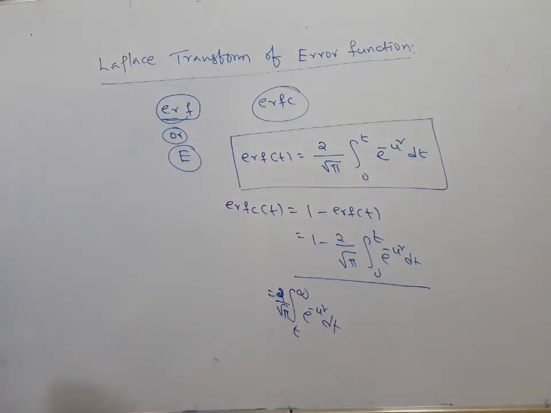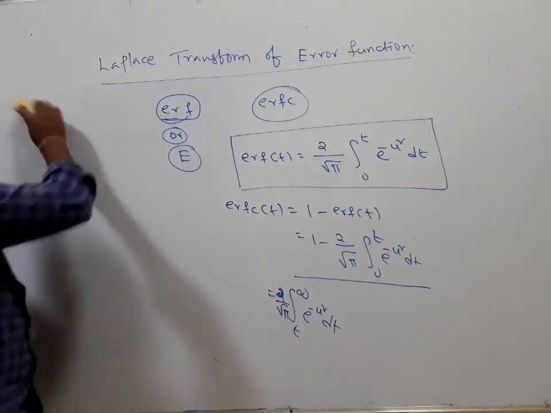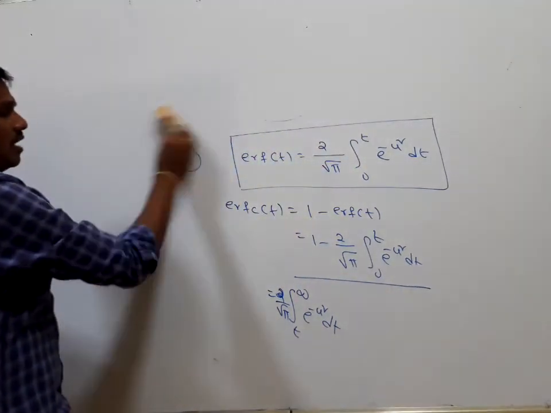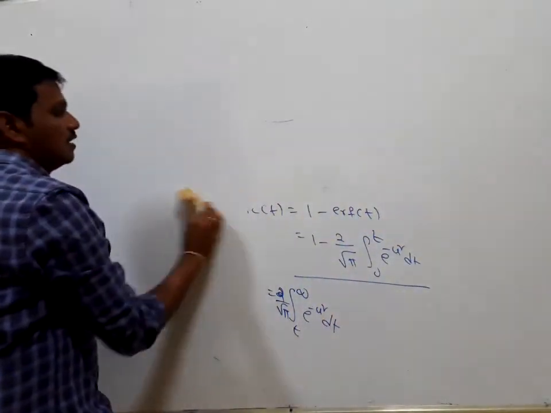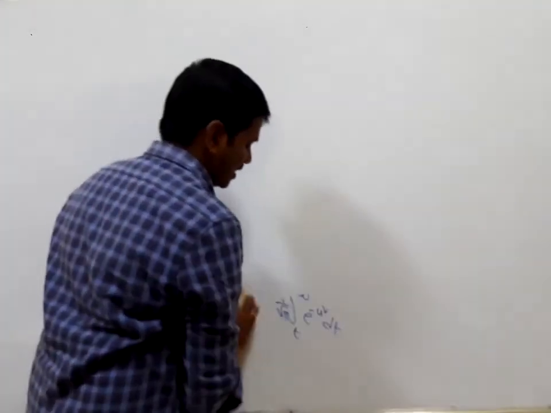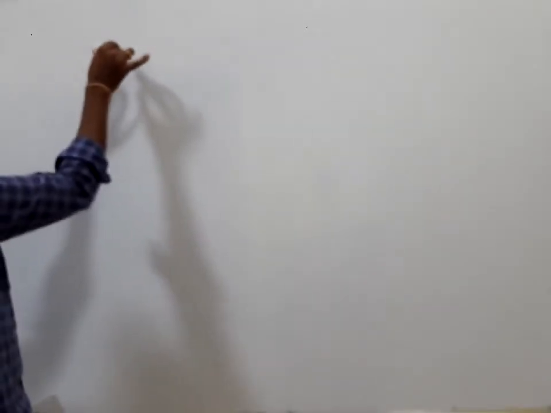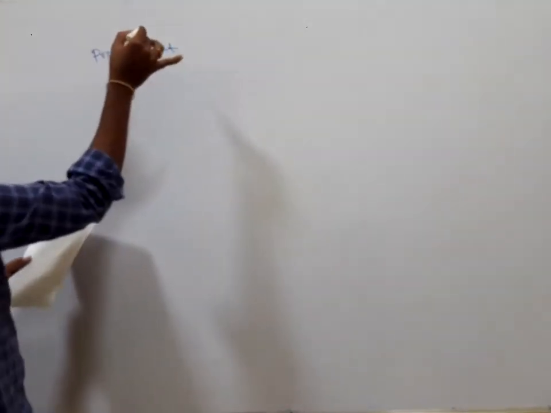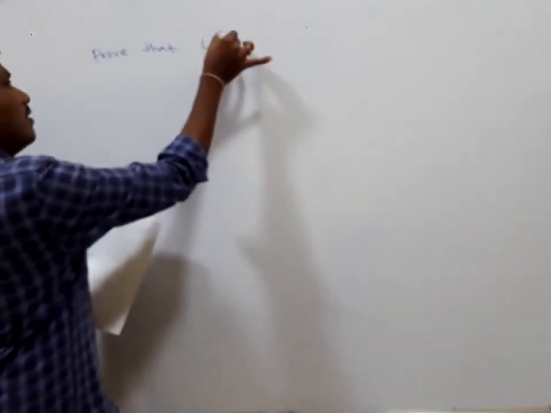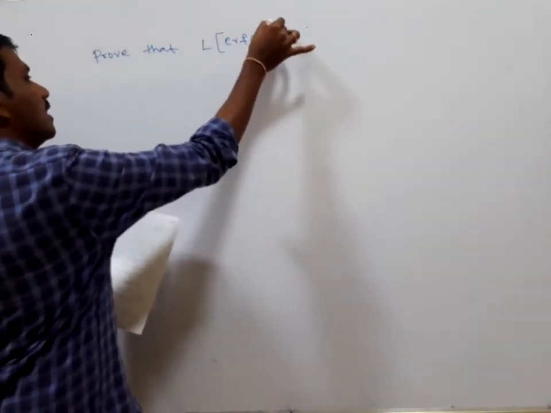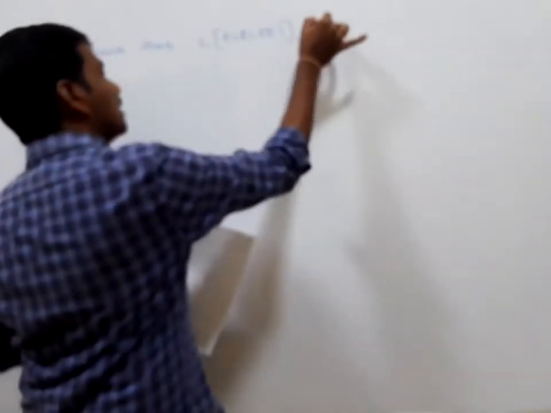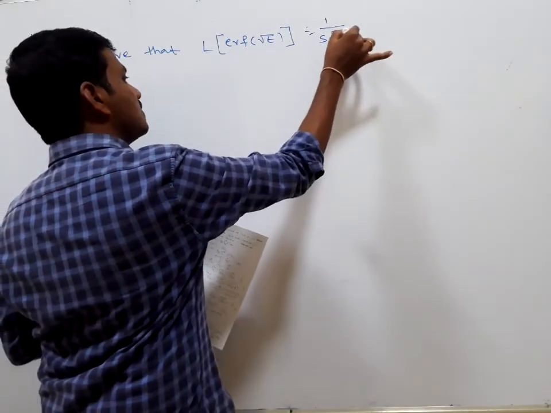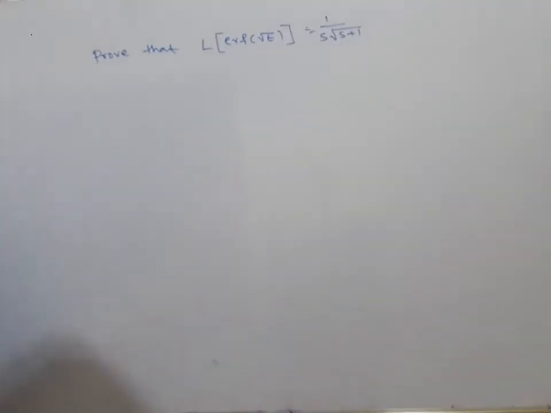Next, this is the error function. Now we find the Laplace transform of the error function. This is the definition of the error function and complement of the error function. Now coming to some important result. Prove that Laplace transform of error function of root t, instead of t I am taking root t here, is 1 by s into root s plus 1.